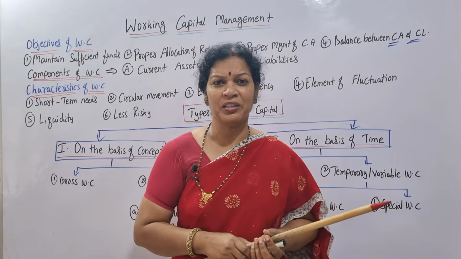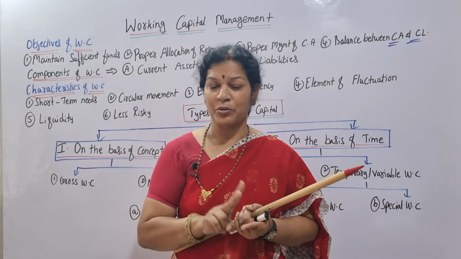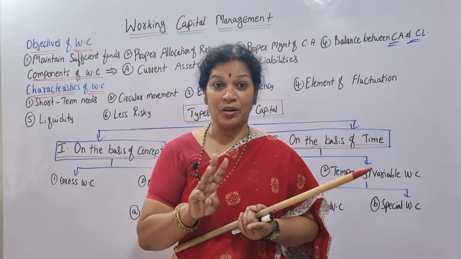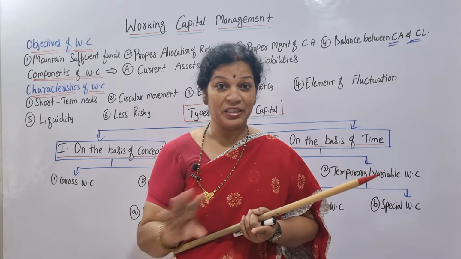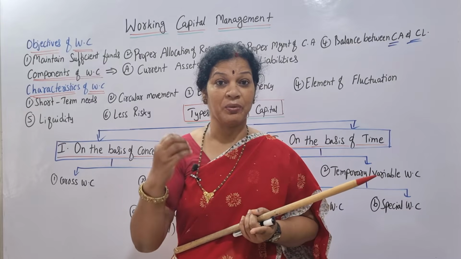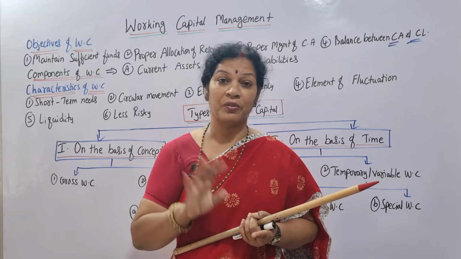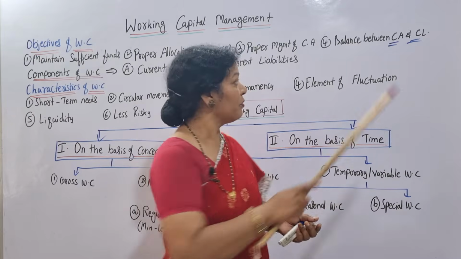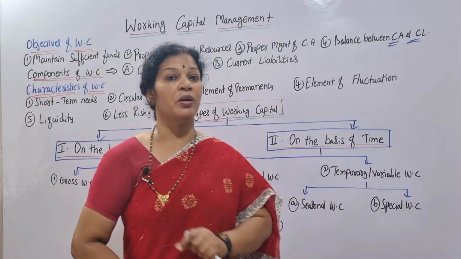What are the current liabilities? Yes, sundry creditors, bills payable, and outstanding wages, any kind of liabilities which have to be paid within 1 year quickly. That is current liabilities. Bank overdraft is also a current liability. We are saying that balance between current assets and current liabilities is one of the objectives.